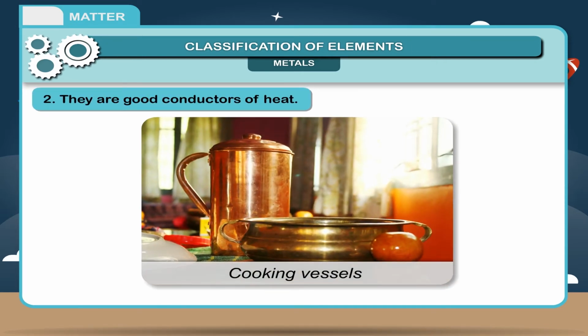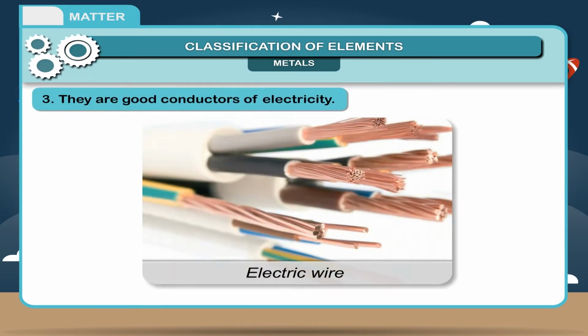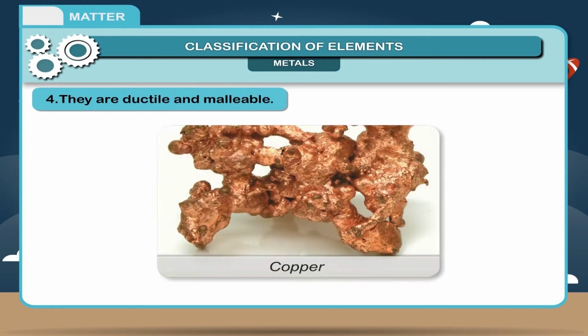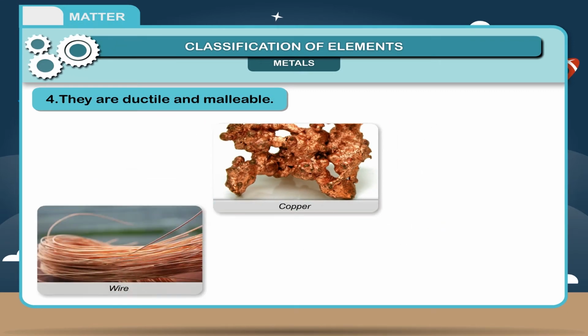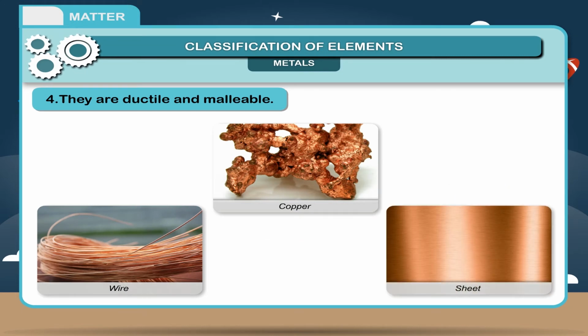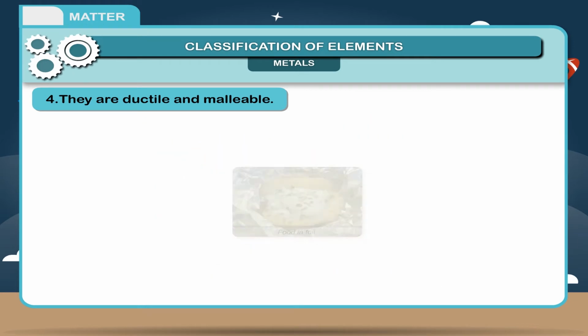2. They are good conductors of heat. Example, all cooking vessels are made up of metals. 3. They are good conductors of electricity. Example, household electrical wiring is made up of metal. 4. They are ductile and malleable. It means that they can be drawn into wires and beaten into sheets respectively. Example, copper is used for making wires, while foil of aluminium is used to pack food items.